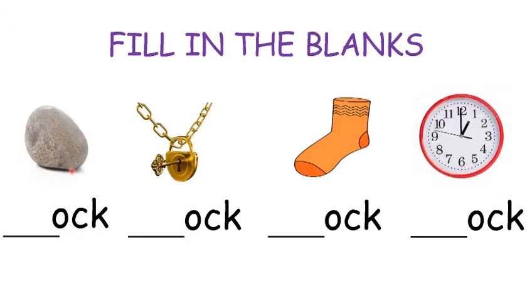This is a picture of rock. O, ka, ok is already here. So let's put only R in this blank. R, ok, rock. This is lock. O, ka, ok, L, ok, lock. This is sock. So O, ka, ok, only S is missing. Let's put S in this blank. S, ok, sock. Now it's completed.